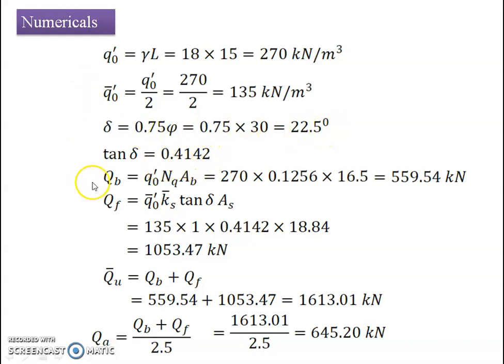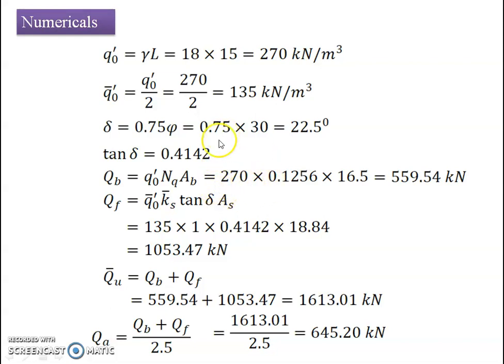Let us put this in the empirical formula. Qb equals q naught dash Nq into Ab. Actually, this formula should consist of two more components, one related to cohesion and one related to the unit weight. But the soil is cohesionless soil, that's why c is equal to 0, and this component will not have any effect. And since the L by D ratio is more than 4, according to Vesic's assumption, the component N gamma will have negligible effect.